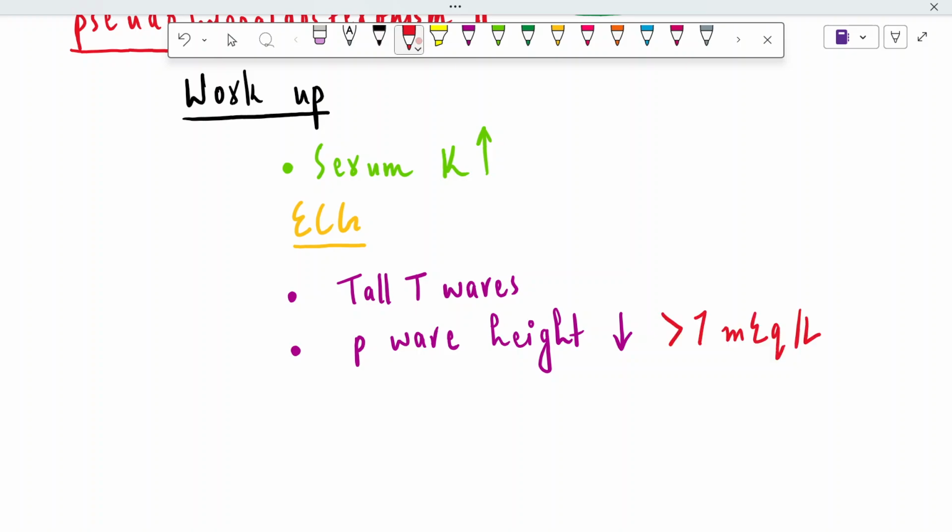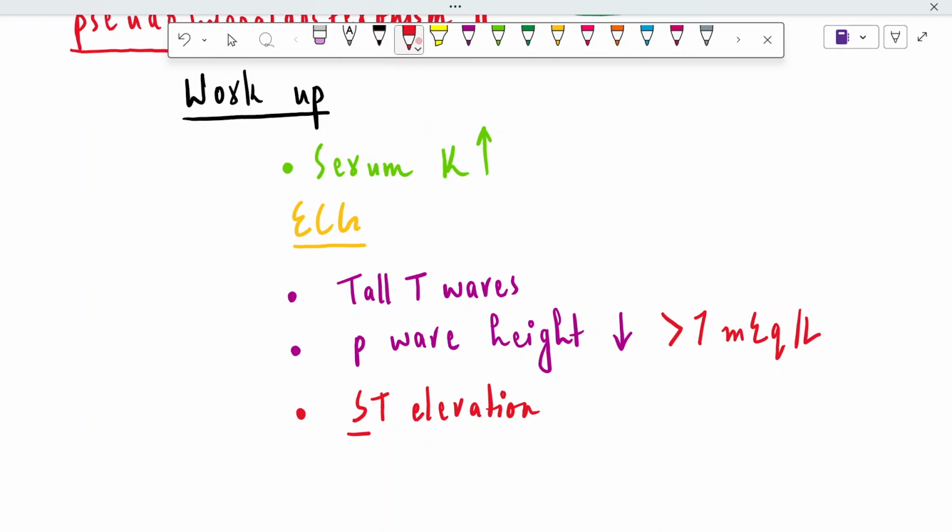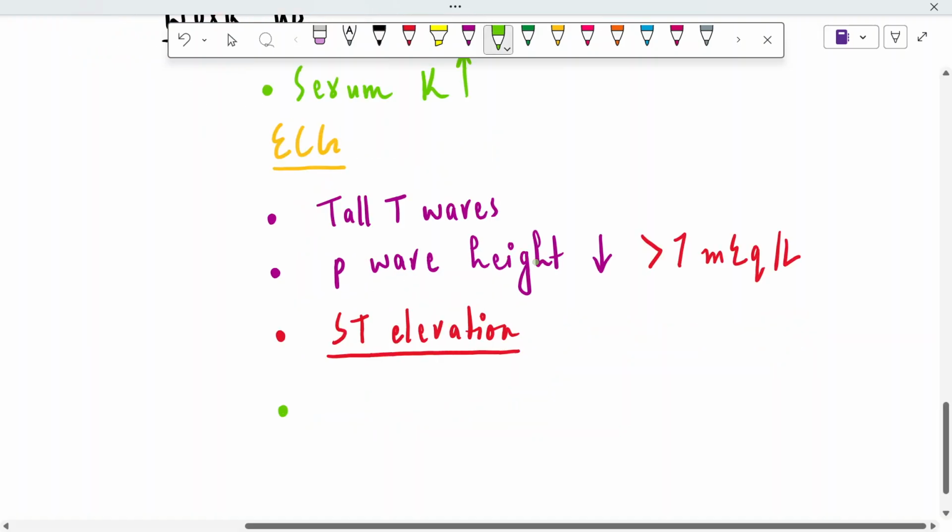The next finding is ST segment elevation, because in hypokalemia there was ST segment depression. In hyperkalemia there will be ST segment elevation. Last but not least, there will be broad QRS. It's the most important finding that we can find in the ECG.